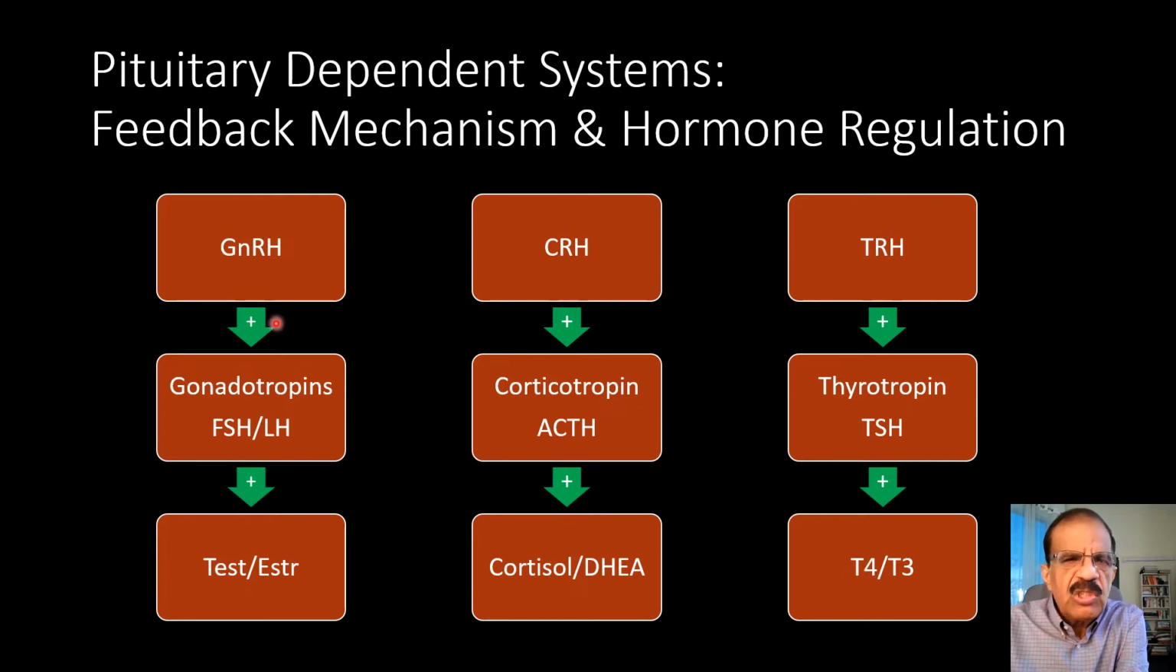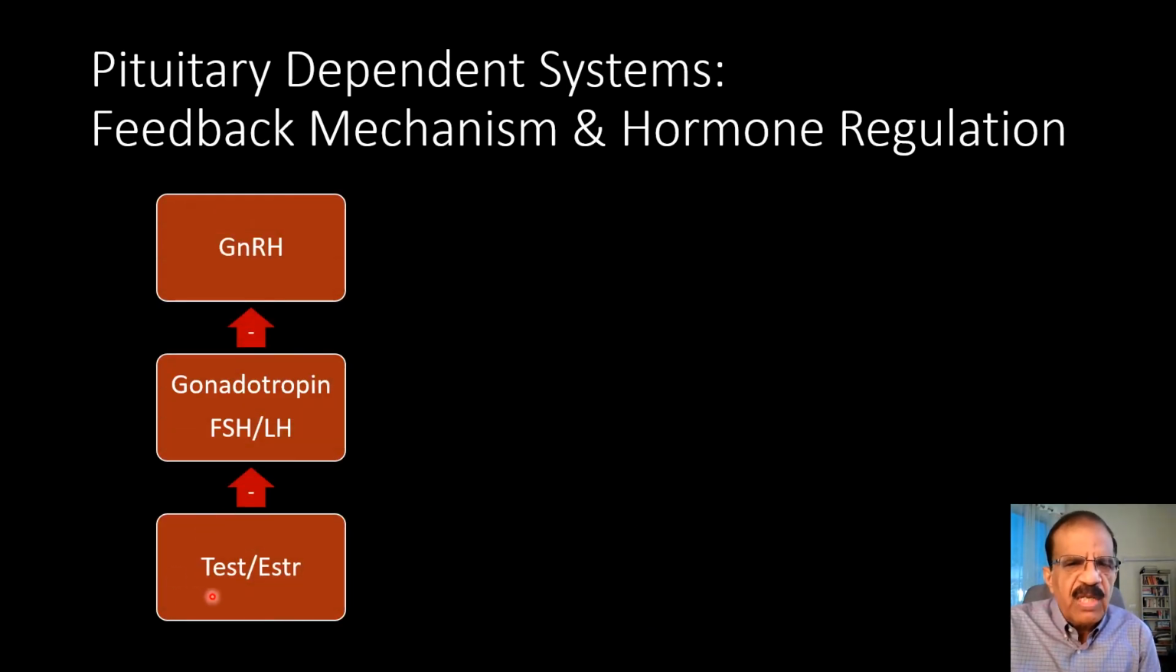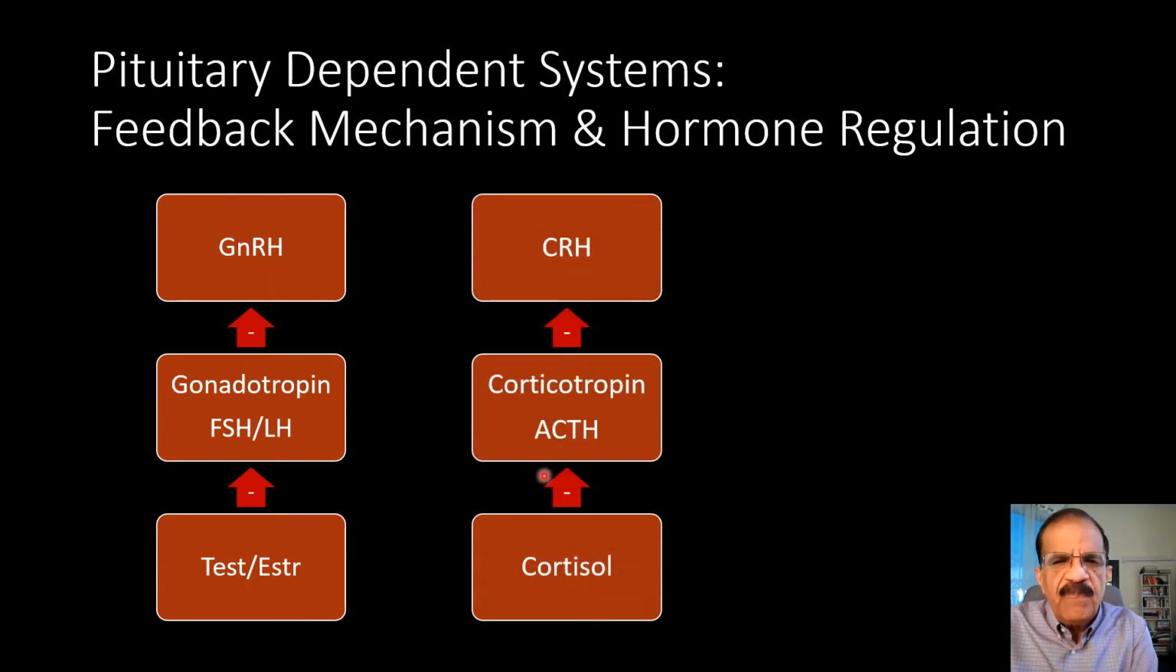Now this is the stimulatory mechanism. This plus means they stimulate this one, this one stimulates this one, and then this one stimulates this one. So all the stimulatory arm, but then we have the inhibitory arm, just the reverse. Once there is enough testosterone or estrogen, it would inhibit, this is depicted by the negative sign, the production of FSH and LH and also the production of GnRH. And similarly, once there is enough cortisol, that would inhibit ACTH and then CRH.